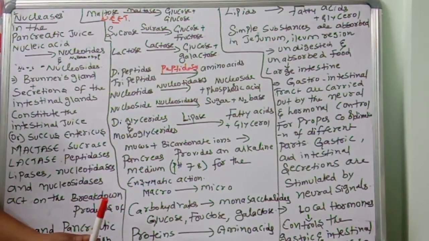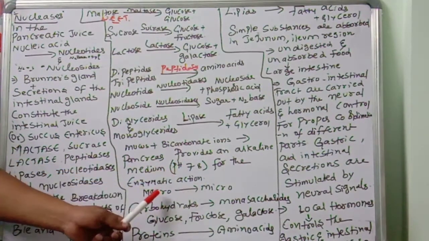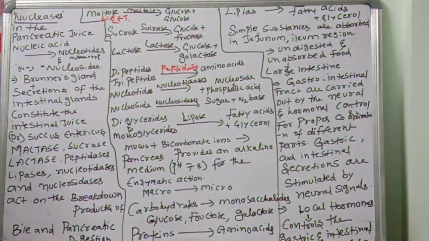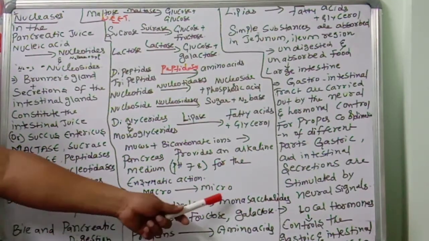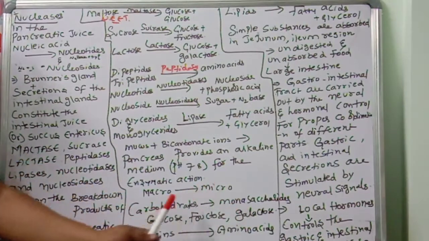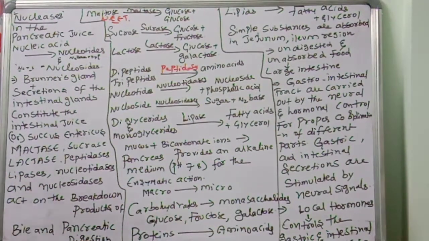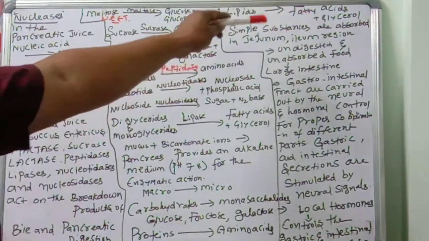So as a result, what will happen? All macromolecules of food are converted into their corresponding monomeric units. This alkaline medium is very important, because then enzymes act on macromolecules and convert them into monomers. Carbohydrates convert into monosaccharides like glucose, fructose, galactose. Proteins convert into amino acids. Lipids convert into fatty acids plus glycerol.